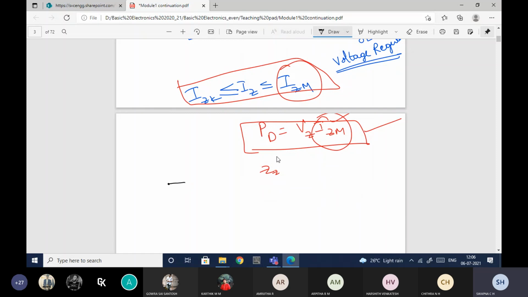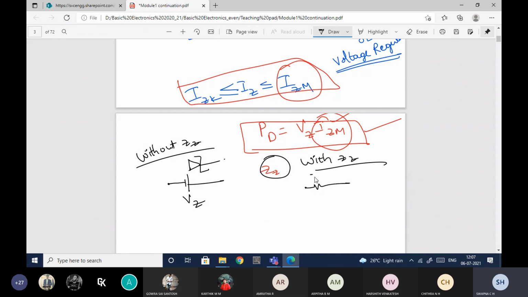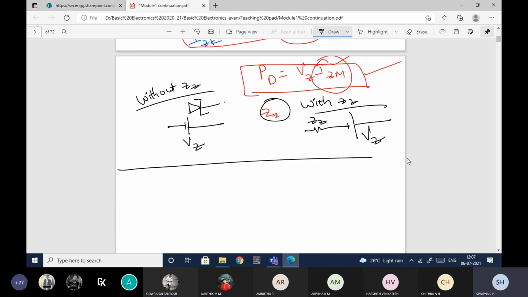One such equivalent circuit without ZZ is like you can replace the Zener diode with a voltage source, and that voltage source value should be Vz. Or if you are considering with ZZ, it will be like I'll have the impedance source ZZ in series with the Vz. Okay, so this is my equivalent circuit. So until here it is all related to the basics of Zener diode.